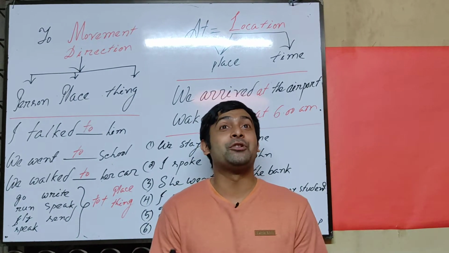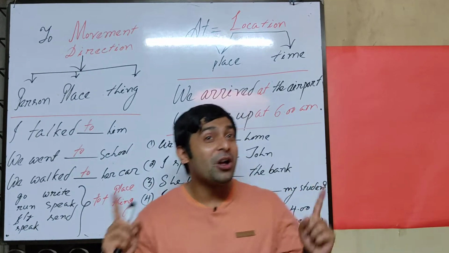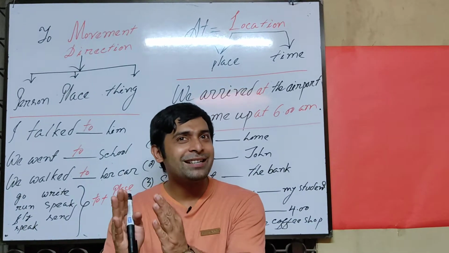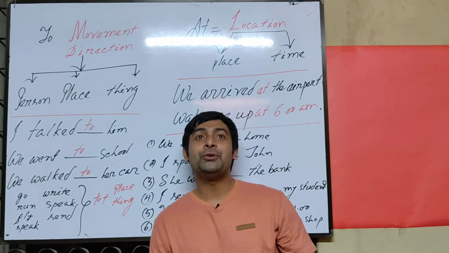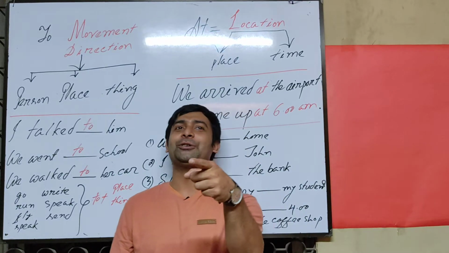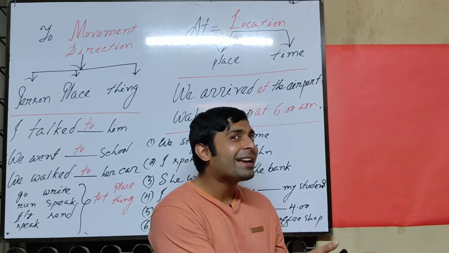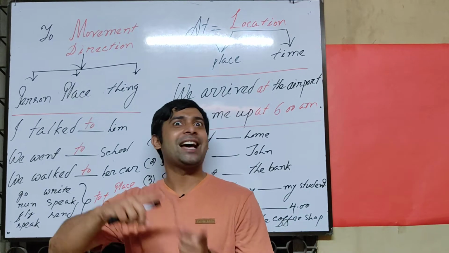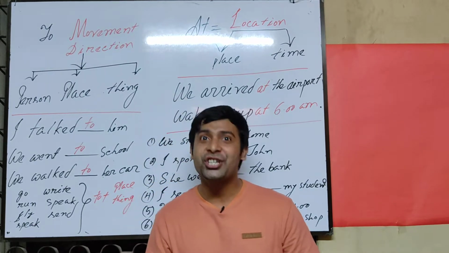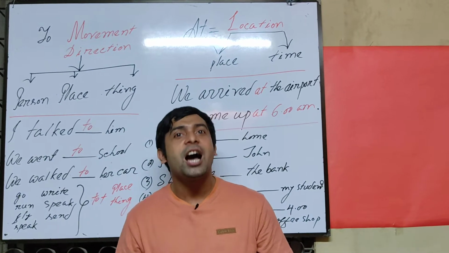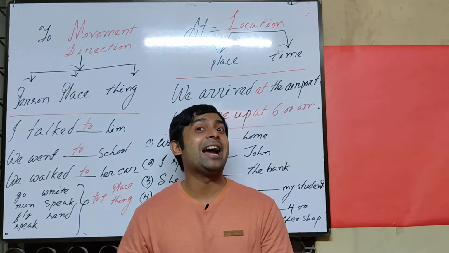So the thing to remember is that "to" always suggests movement or direction. With "to" you are going to someone, to some place, or towards something. And "at" is another preposition. "At" suggests a location in place or time. So: to something, at somewhere.